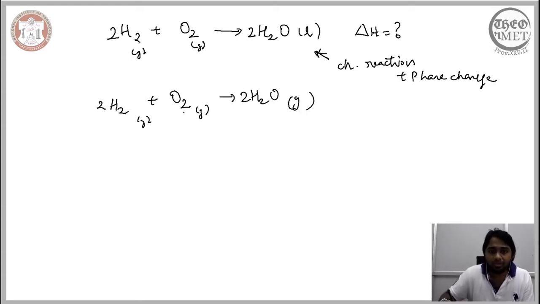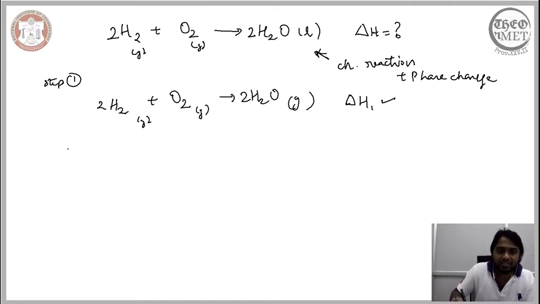Now, initially we had a combination of chemical reaction and phase change. Now we are just considering the chemical reaction alone. The phase change is not considered in this reaction. So this is a simpler step of the overall complex reaction. When compared to the overall reaction, for this step 1 it is possible for us to calculate the change in the enthalpy. So this is known to us.